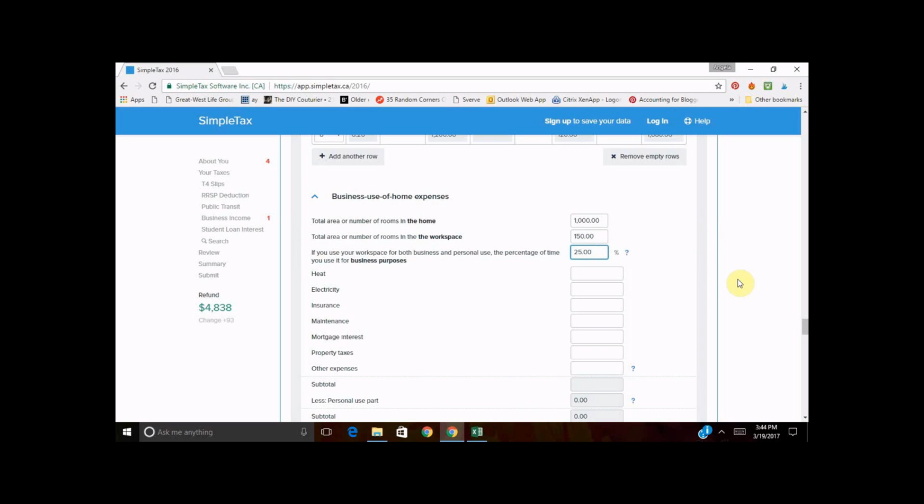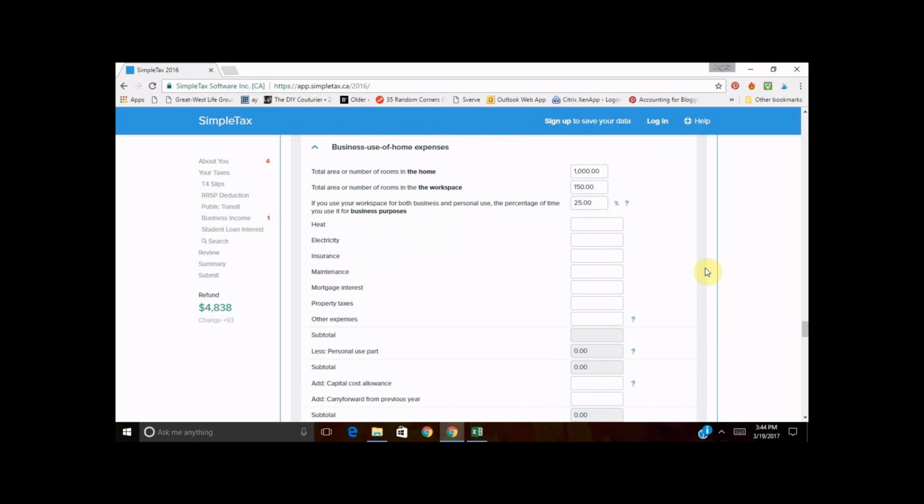It's pretty hard to get an exact estimate since a lot of us are at home doing home things and blog things at the same time. What I would do is do your best to track it for a little while just to determine what is a reasonable amount to claim. Definitely don't claim 100% because you're certainly not blogging 100% of your time when you're at home, because I assume that you also sleep there as well.